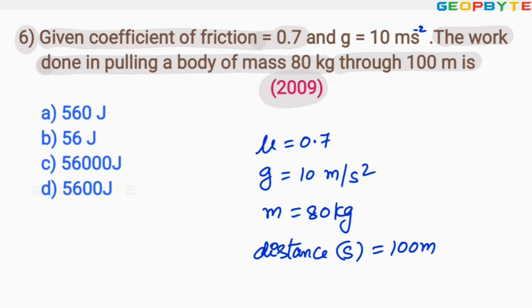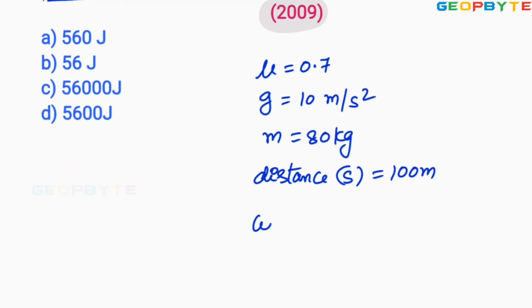So what are you asked to find? The work done in pulling the body. Work done equals what? Force multiplied by the distance traveled by the body.